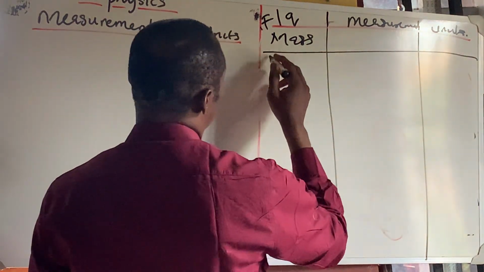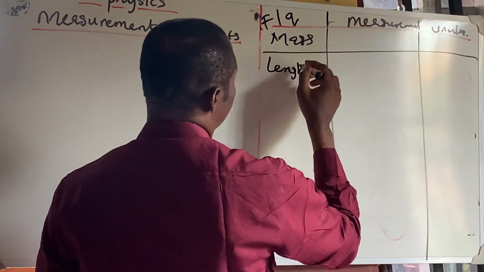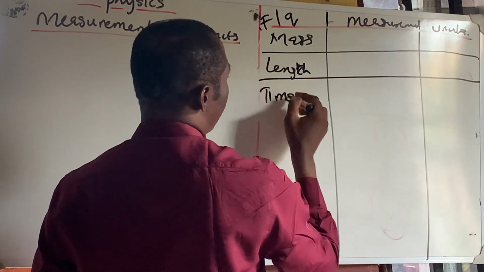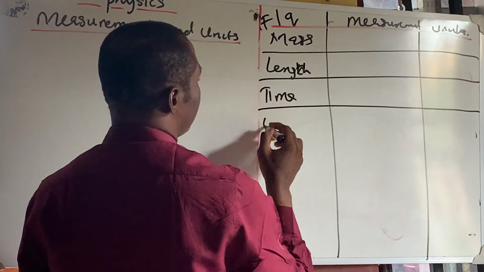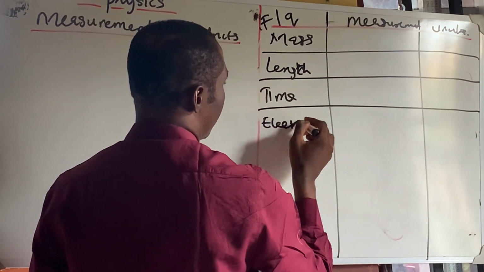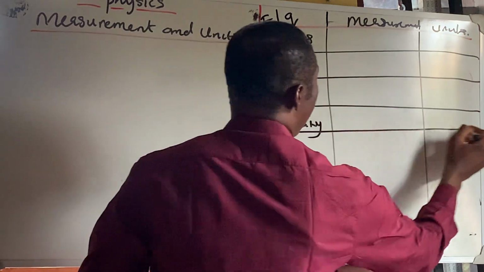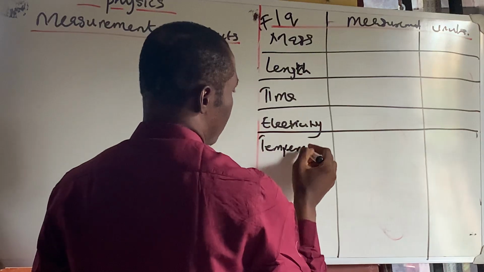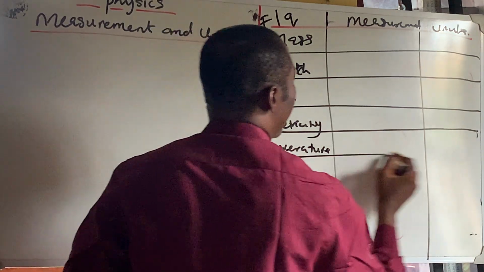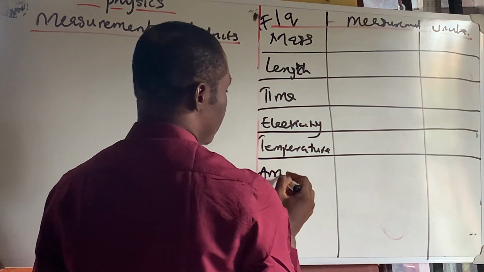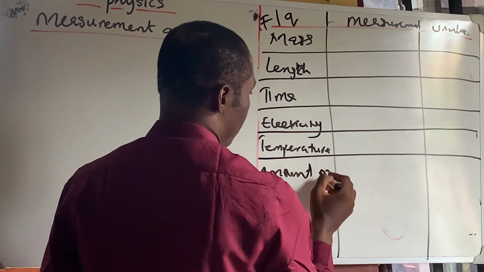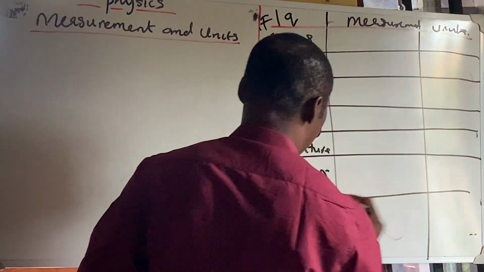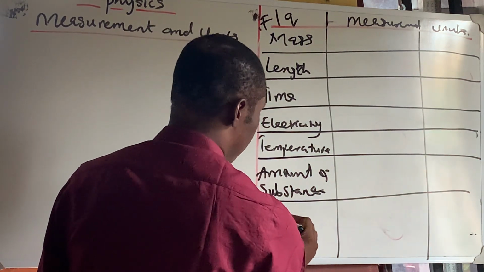Now, we have mass, we have length, we have time, we have electricity, we have temperature, we have amount of substance, we have luminous intensity.